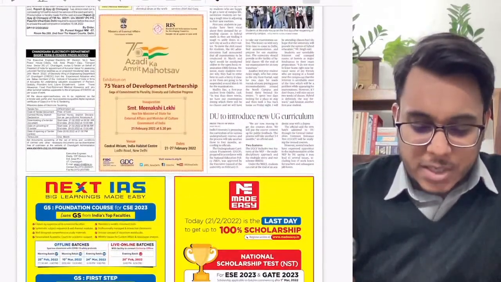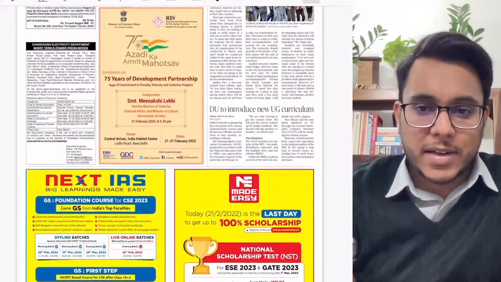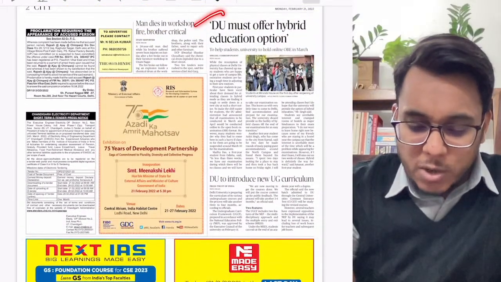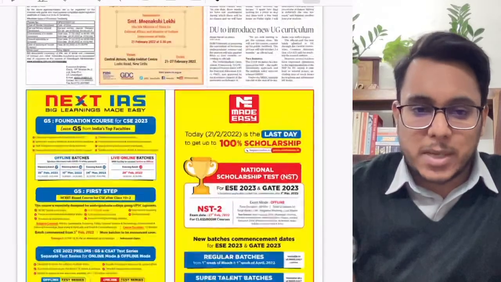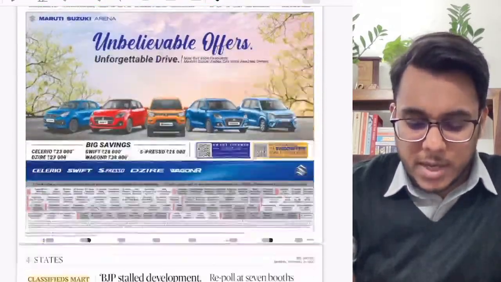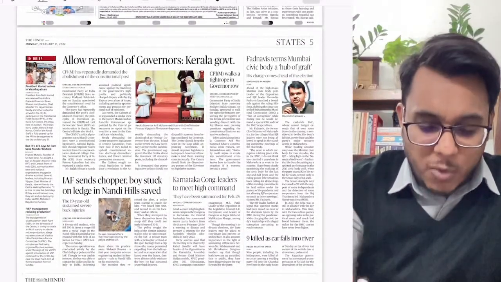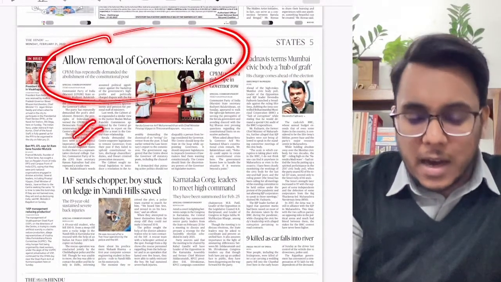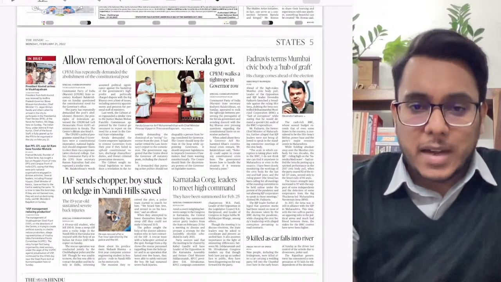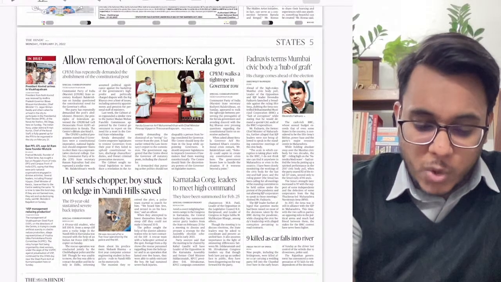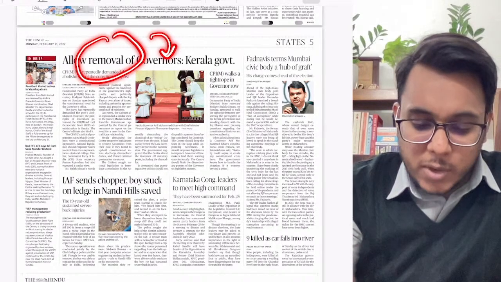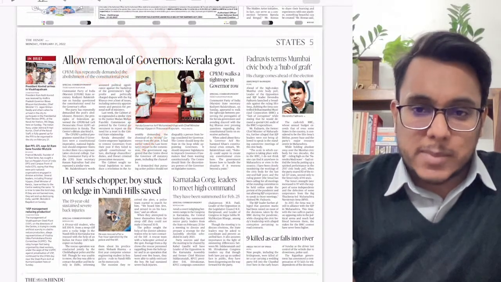Then in the city section, the advertisements, regional news, and the opening of universities have been talked about, and nothing is very important. Moving on, guys, a lot of advertisements have been given. However, here we can see an important article with respect to the removal of governors by the state governments. We'll see what is provided here.